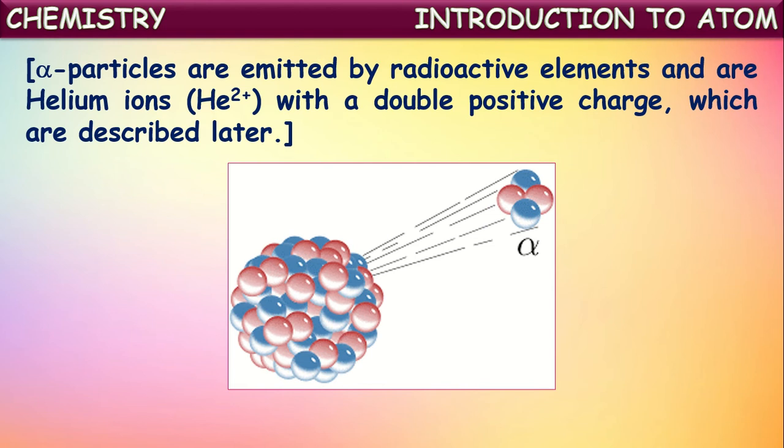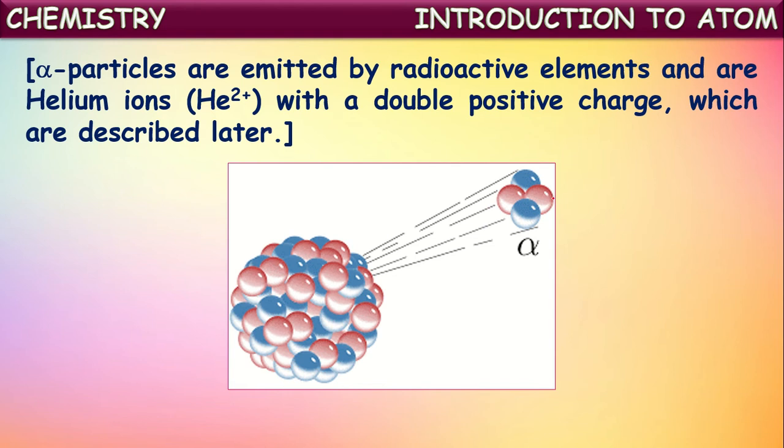While splitting, they release a large amount of energy in the form of alpha particles and some other radiations. For example, uranium, radium and thorium are called radioactive elements. Their nuclei are unstable and ready to split into smaller atoms.